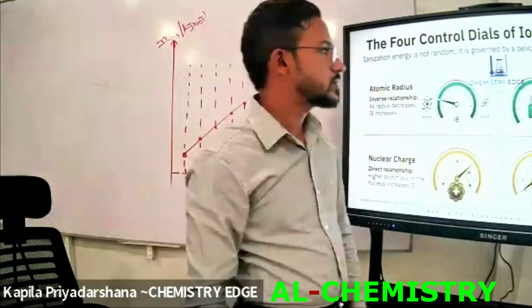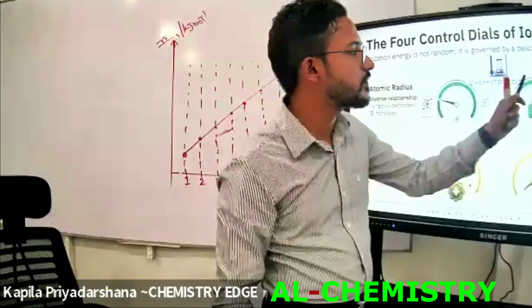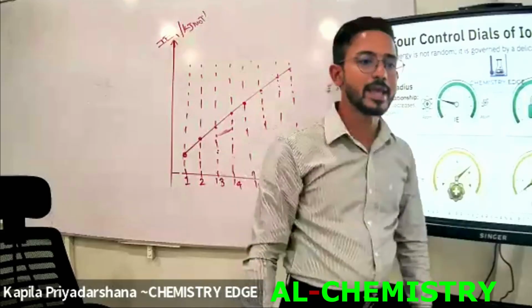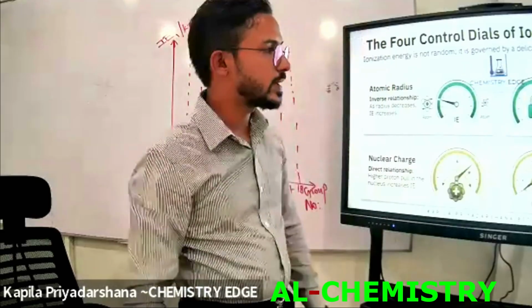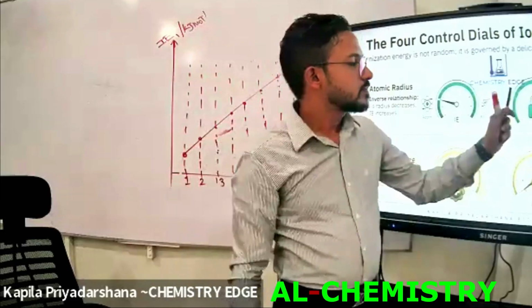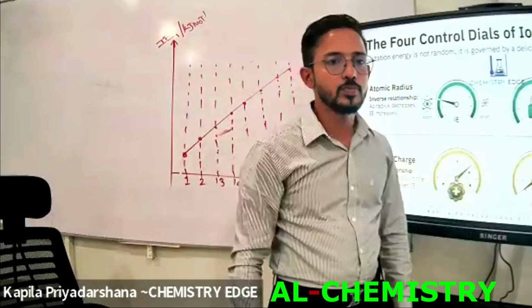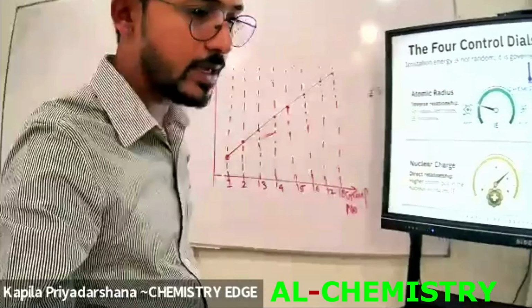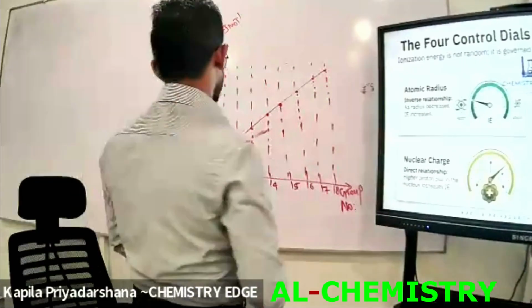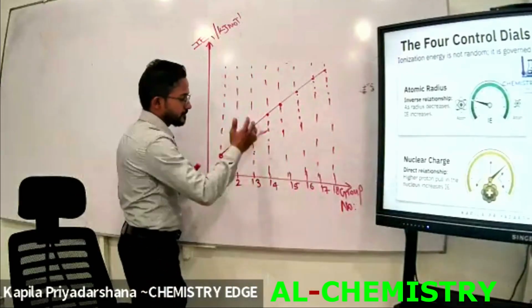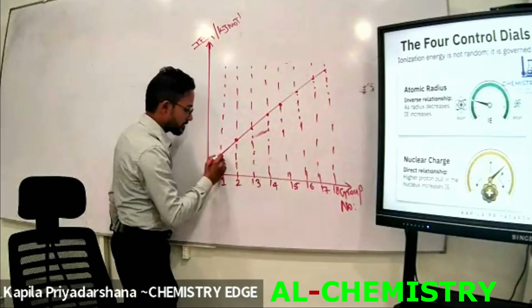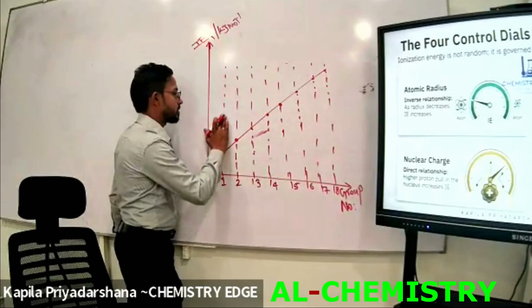Look at this. Stable, fully filled or half-filled configurations require significantly more energy to break, right? Require significantly more energy to break. Okay. According to that factor, I'm going to draw this energy graph. Look at this. We know.